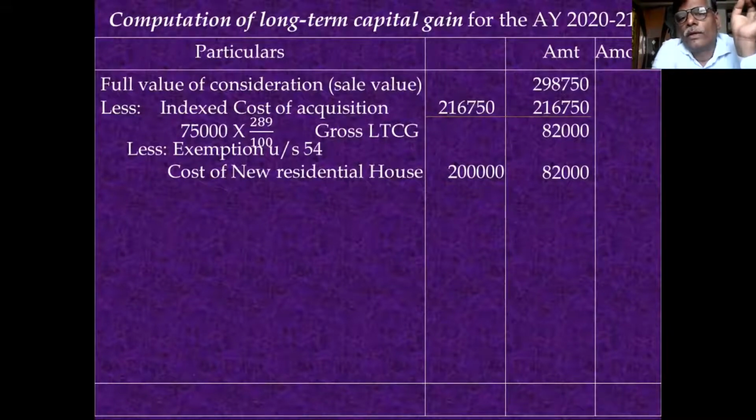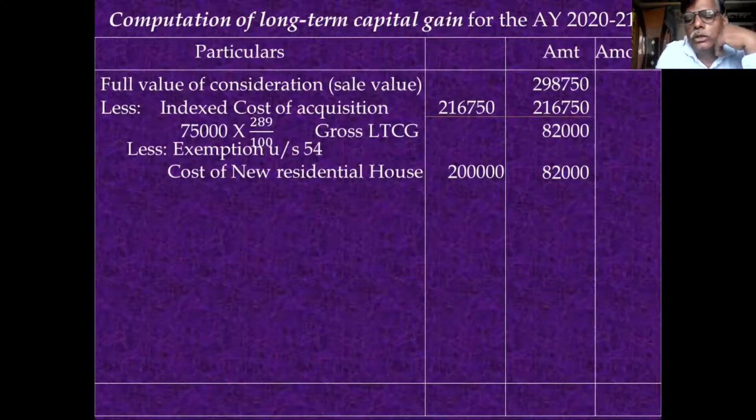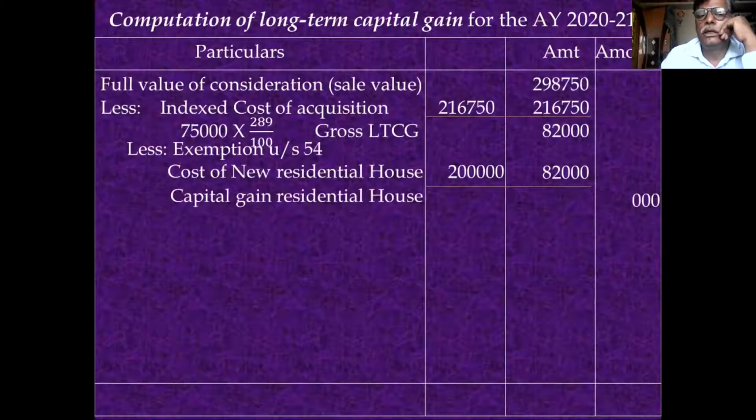Remember this point: the actual gross capital gain or the amount of investment, whichever is less, is the allowable deduction. 2 lakh is invested in the new asset, but the capital gain available for deduction is only 82,000, so you deduct 82,000 only. Then the capital gain on this residential house is 0. There is no taxable capital gain.